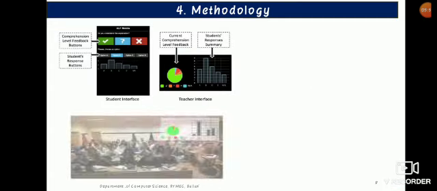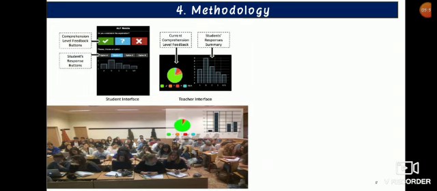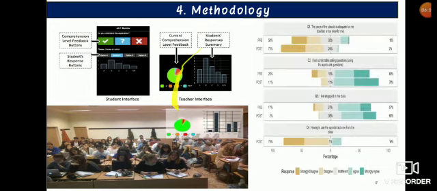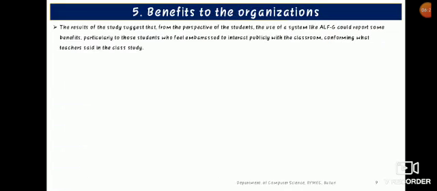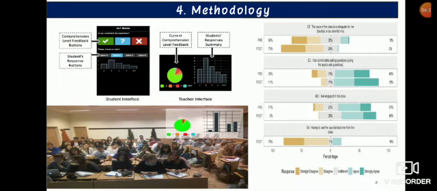Now let's see what actually happens in the feedback system. This is a student interface and this is a teacher interface. In the student interface, the question asked to the student is, do you understand the explanation? He is given three options: right, question mark and wrong, and four options are given to him. The student will get this interface and fill up this form, and that feedback will be sent to the lecturer, and that feedback will be in this format.